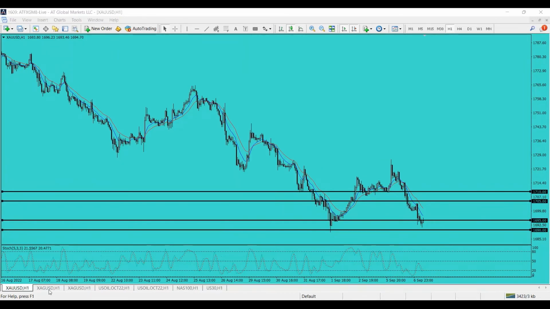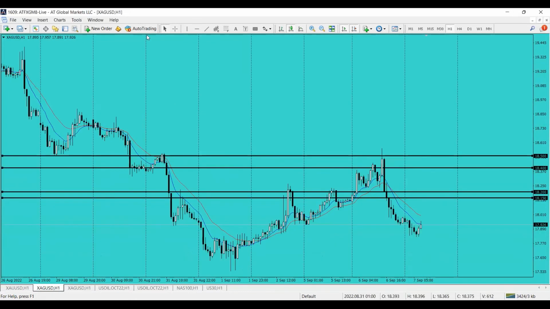So next is silver. Yesterday, I gave you the levels of 18.40 and same goes with 18.20. So if the price is traded beyond 18.40, then we might target 18.50. And right here, as you can see, in the early sessions, the price of silver was traded beyond 18.40 and it went to 18.50. So those who took the trades, especially the long positions, I hope you guys profited.